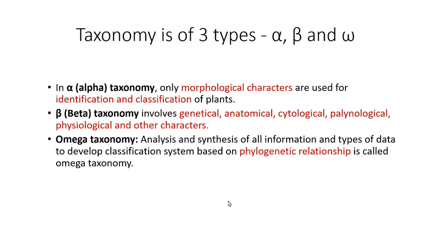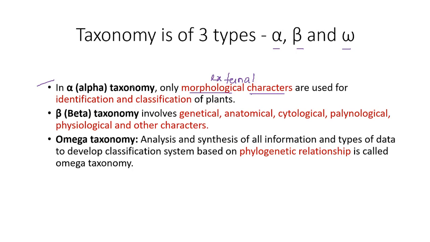Coming to the most important types of taxonomy: alpha, beta and omega taxonomy. In alpha taxonomy, the classification is based only on morphological characters, that is, the external characters which appear in front of our eyes.